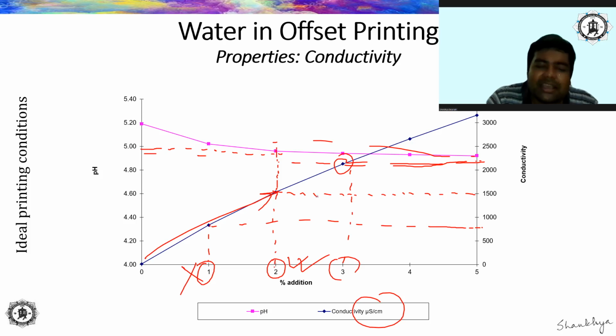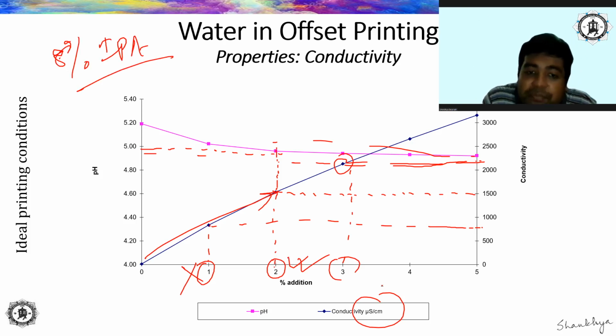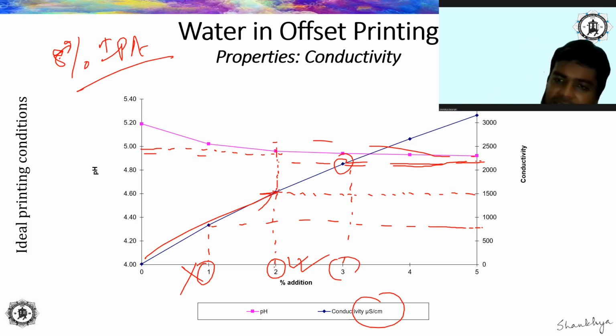Say you are a press operator, and for your sheet-fed offset machine you have prepared a fountain solution with 2% addition of fount and let us say 8% addition of alcohol. Normally IPA is used; I'll talk about it later on. So 8% of IPA and 2% of fount you have used for making the fountain solution, and your machine is operating at full speed, constantly printing jobs. At 2% fountain solution, how much is the initial conductivity?